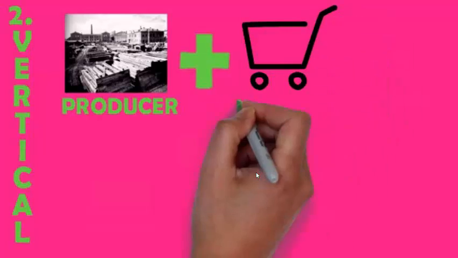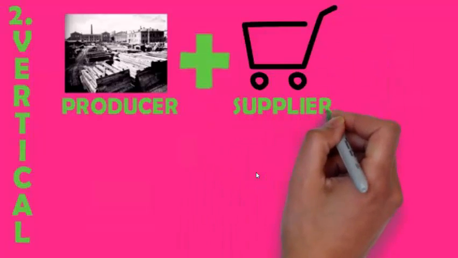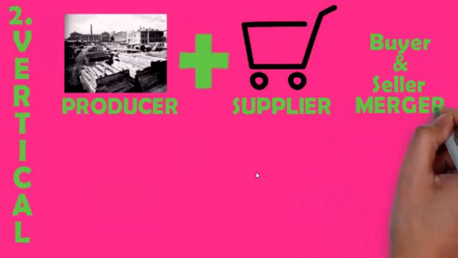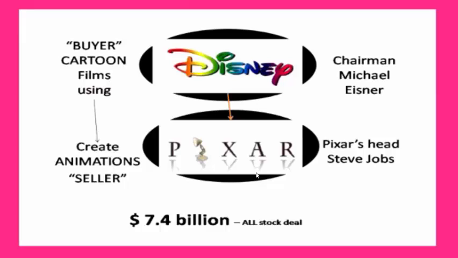Now moving towards the second type of merger, that is the vertical merger. What happens in a vertical merger? It is the combination of two entities in which one is the buyer and the other is the seller. That is the buyer and seller merger. Let's take an example of this. One of the top mergers was between Disney and Pixar. That was a deal worth 7.4 billion.